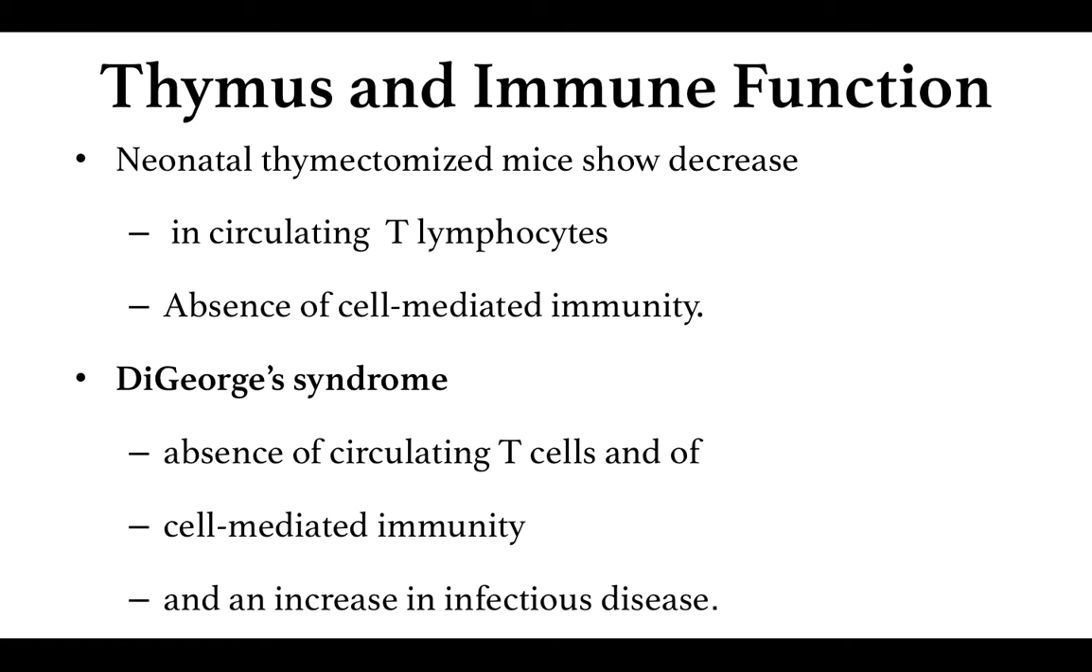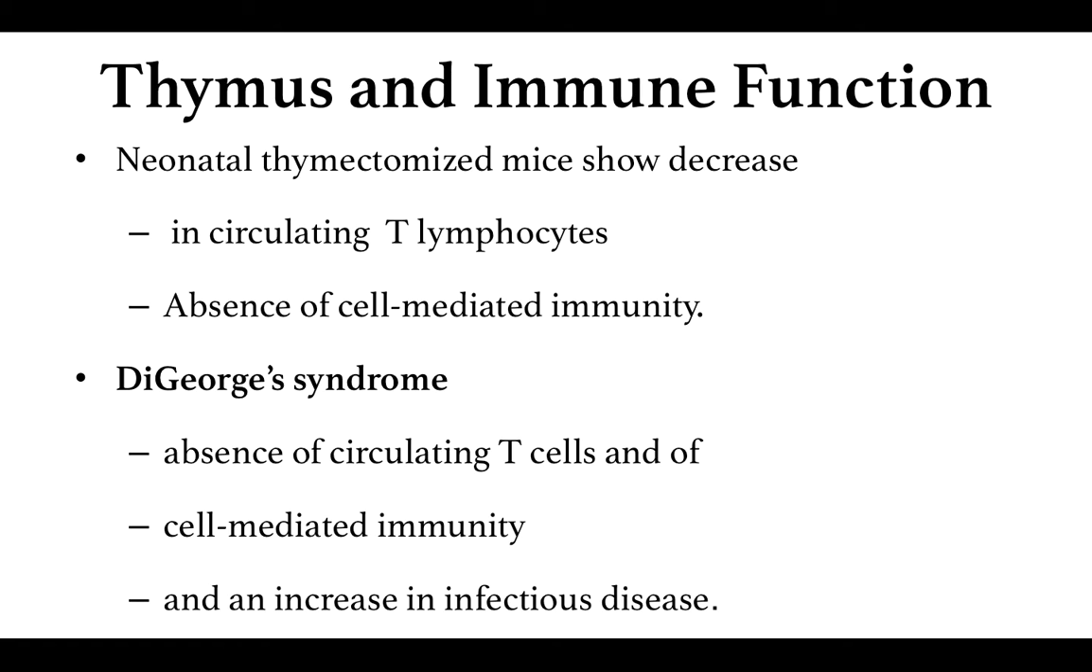In human beings, in DiGeorge syndrome, similar conditions were observed. DiGeorge syndrome is a syndrome in which there is congenital aplasia of the thymus. That means during birth itself, the thymus does not develop properly. And because the thymus does not develop properly, there are no circulating T lymphocytes formed in the system. And when there are no T cells formed, there is no cell mediated immunity generated.